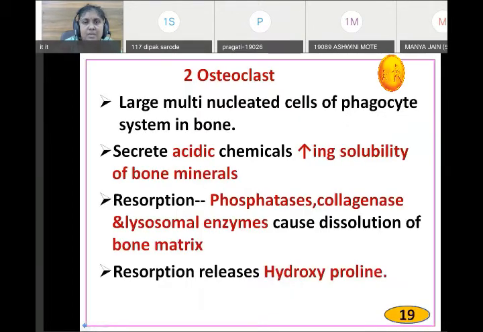Osteoclast is a large multinucleated cell of the phagocytic system in the bone. Osteoclasts secrete acidic chemicals increasing the solubility of the bone minerals. Resorption with phosphatase and collagenase lysosomal enzymes causes dissolution of the bone matrix. Resorption releases hydroxyproline. Please remember the word resorption: it means taking calcium from the bone.